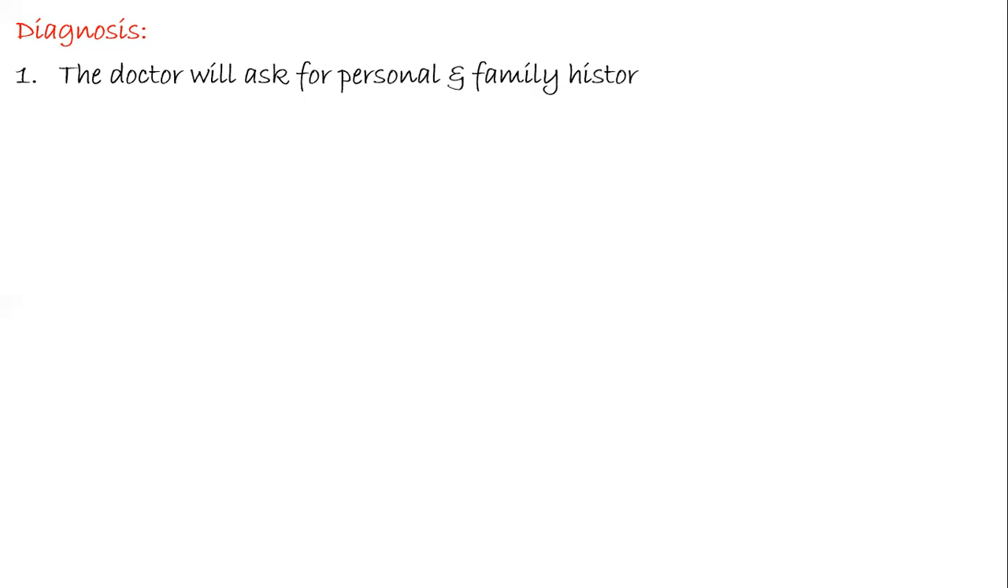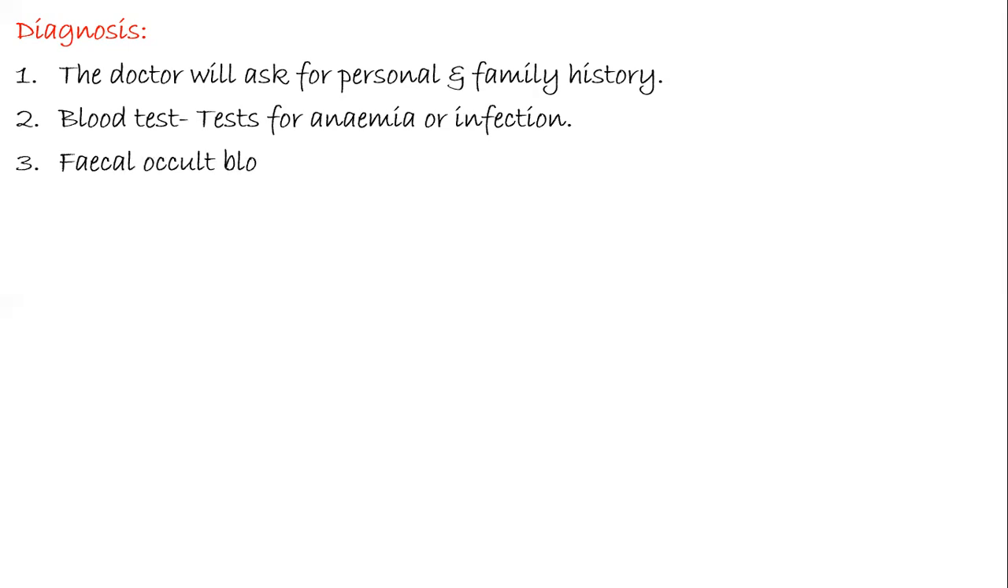Now, what are the diagnostic tools which are used? The first one, the doctor is going to ask you about your personal and family history. He might go for blood testing. These tests are done to detect if the person is suffering from anemia or any kind of infection. Then the fecal matter is observed for occult blood.